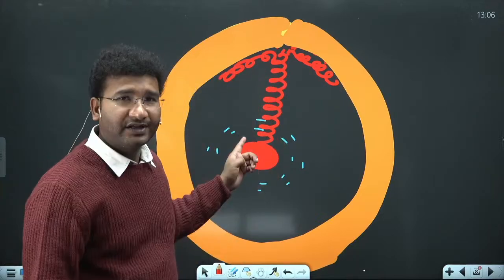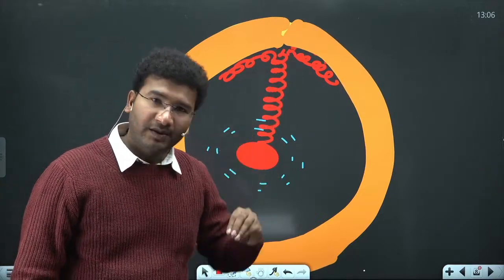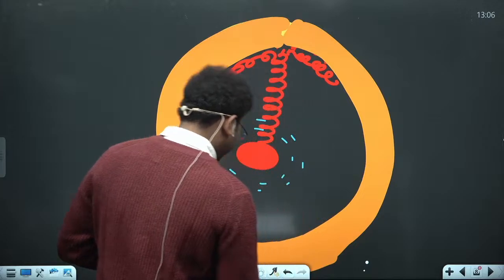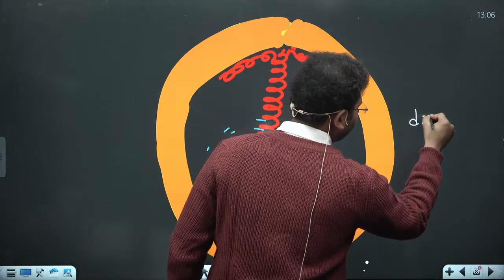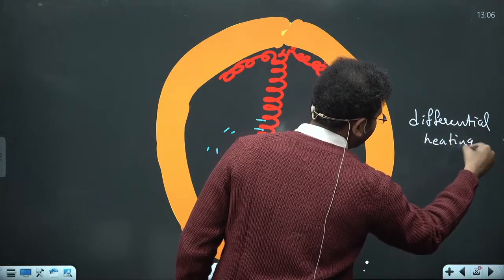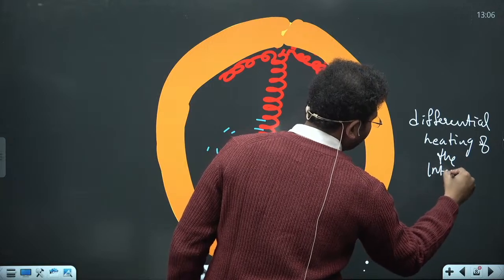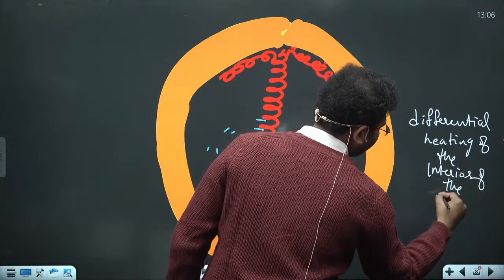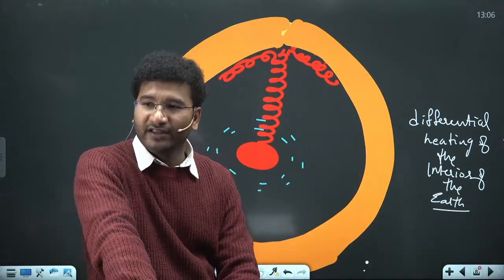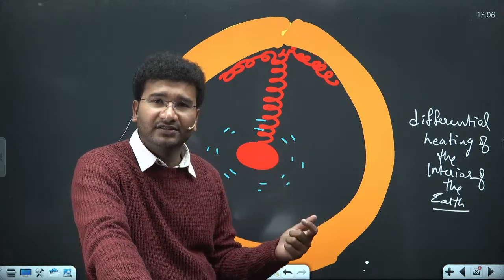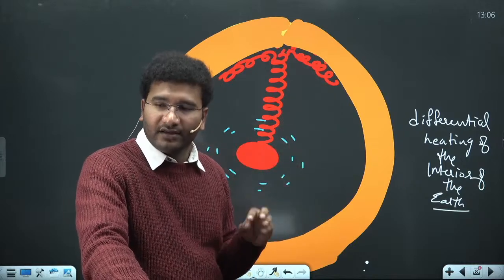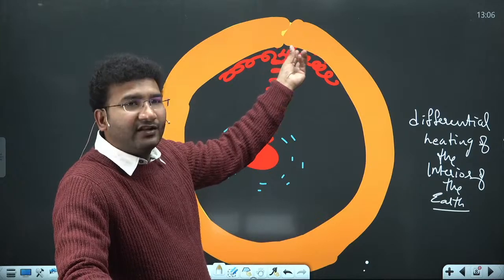Why? Here the temperature is higher, here the temperature is lower. What do we call this temperature difference? We call this differential heating of the interior of the earth. Now, why are there movements within the interior of the earth? It is because of differential heating. What is this differential heating? Near the core there is higher temperature and here there is lower temperature, right? Because of this differential heating, the material will start to move within the interior of the earth.